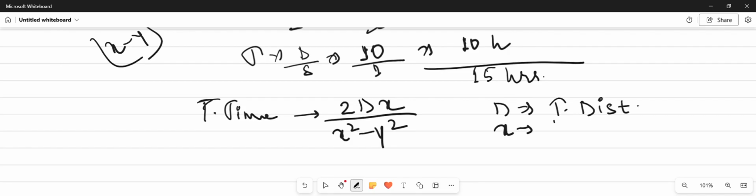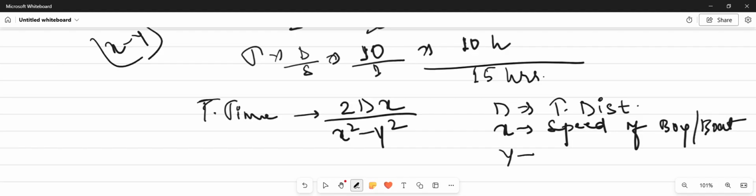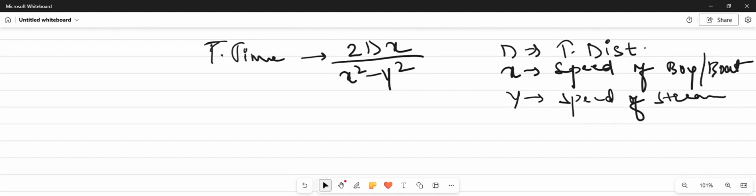Here d is the total distance covered by the boy, x is the speed of man or boy or boat, and y is the speed of stream.